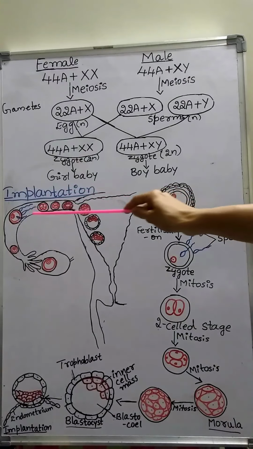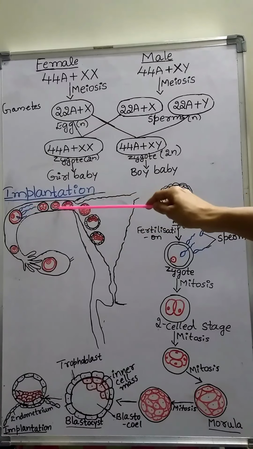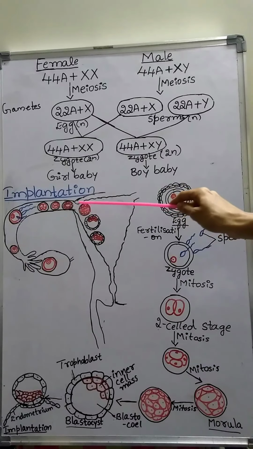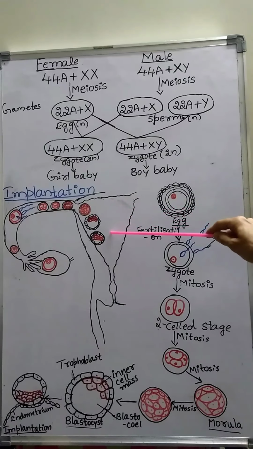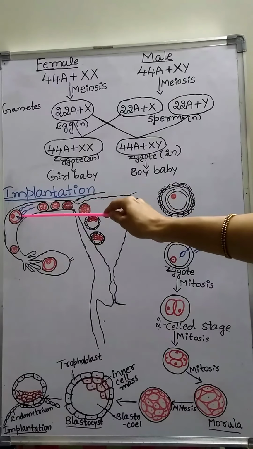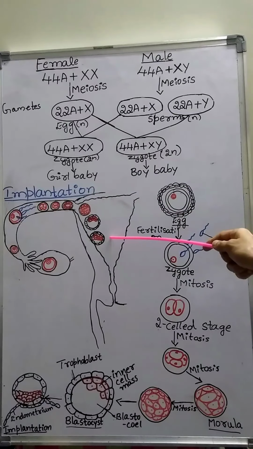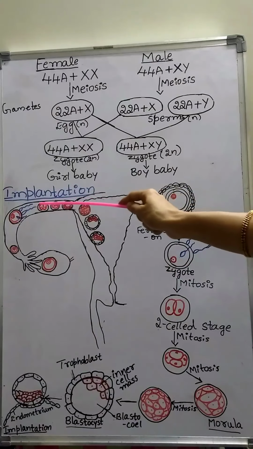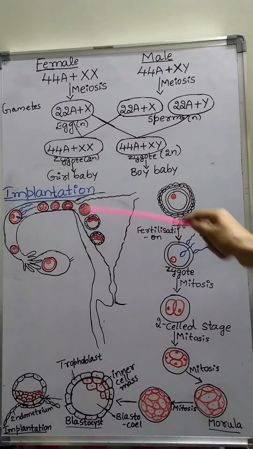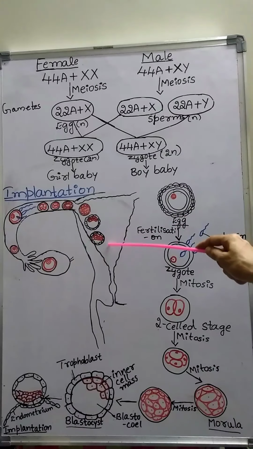When it travels through the isthmus of the oviduct towards the uterus, it starts to divide mitotically. Zygote is diploid, the embryo is diploid, and the baby is also diploid, because mitotic cell division takes place. It is an equational cell division.